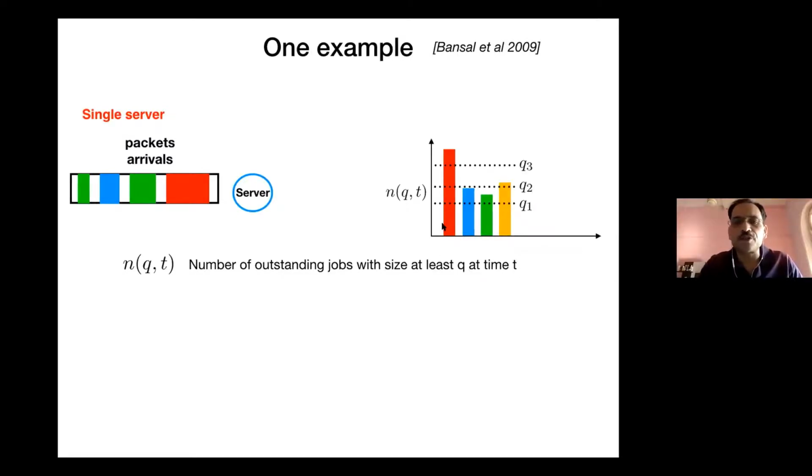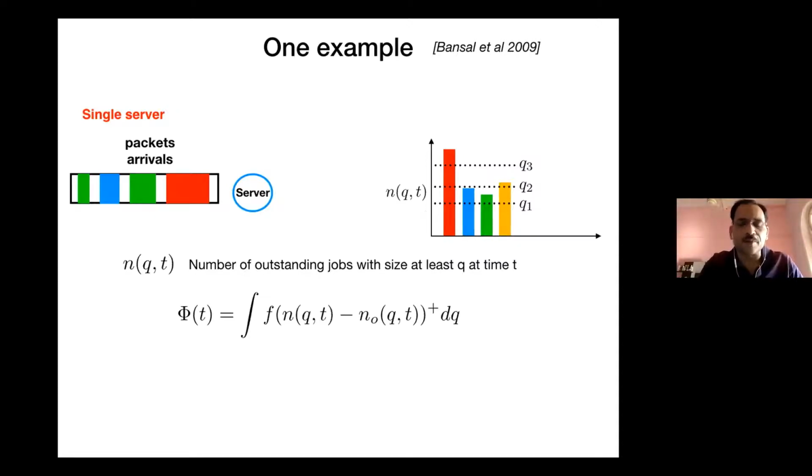Suppose there are 4 jobs, colored in this particular way, and the height here represents the size of the job which is remaining at this point of time. Let's say q1 is some level. n(q1, t) is nothing but the number of jobs which are above it. In this case, it is 4. For q2, the number of jobs with size at least q2 is just 2, and n(q3) is just 1. It's an inverse histogram if you can think of it, with respect to the size of the remaining jobs. So n(0, t) is n(t) itself.